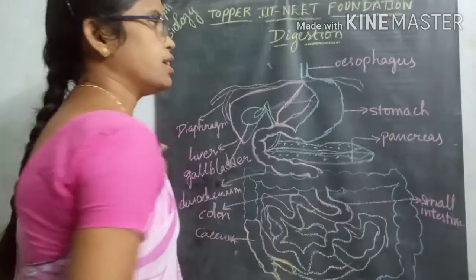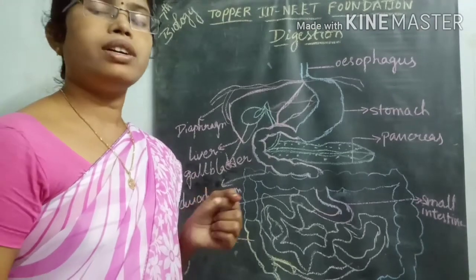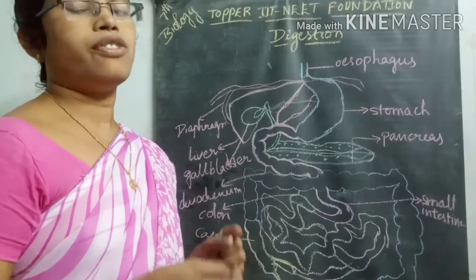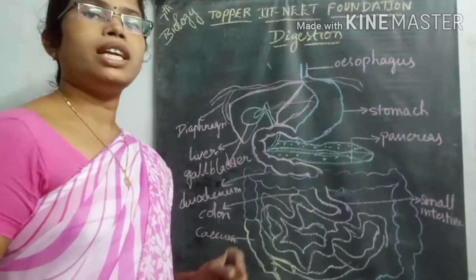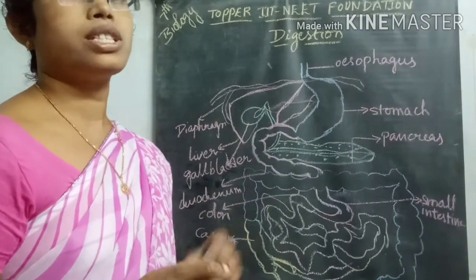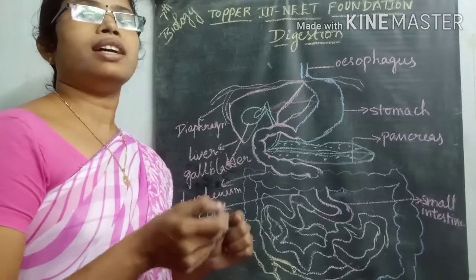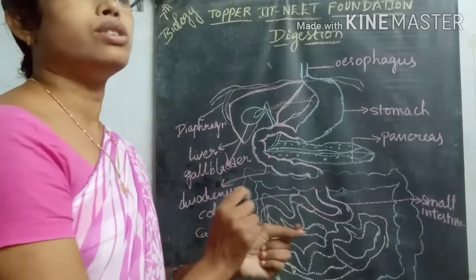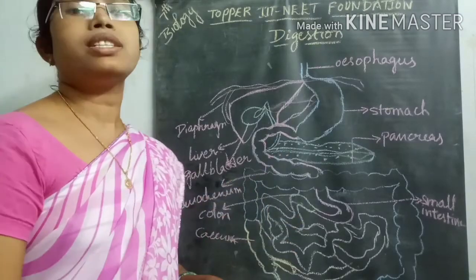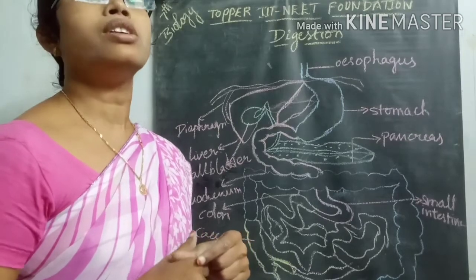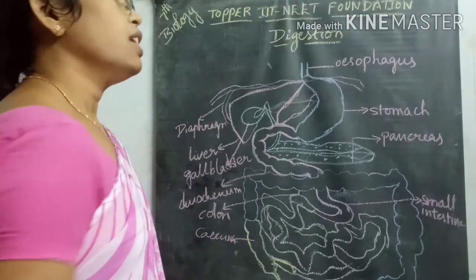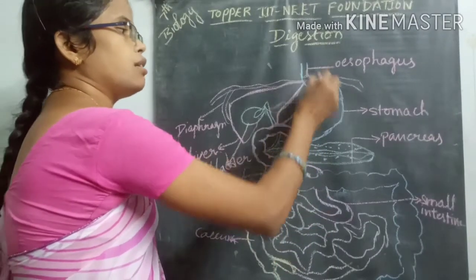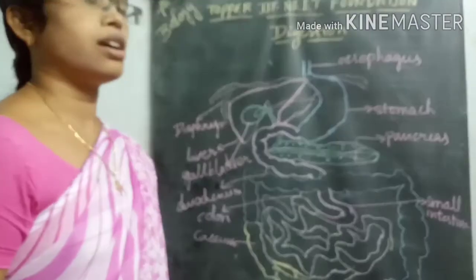The regulating valve slowly moves the food material into the stomach. Once it has entered the stomach, the backward flow of food material is prevented by the valve present between the esophagus and stomach.